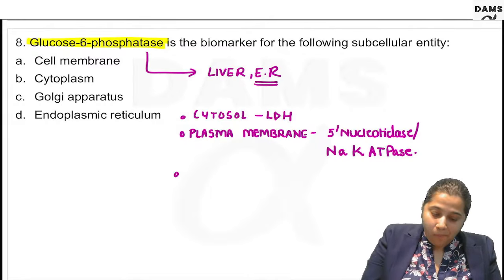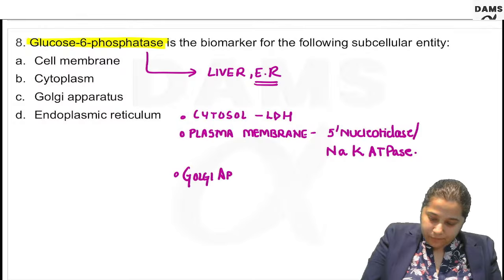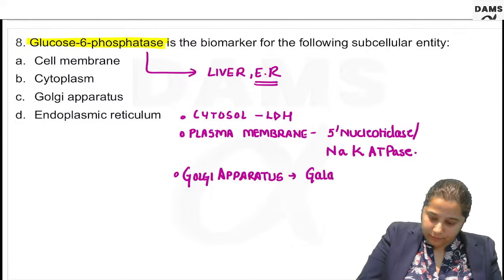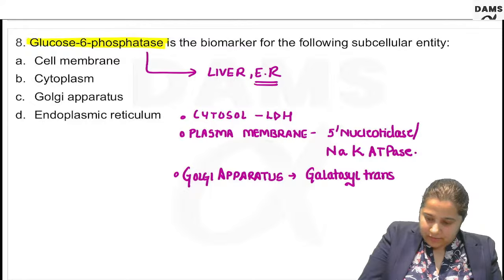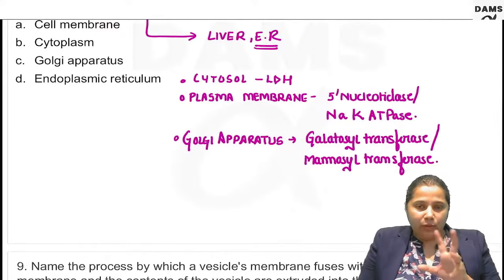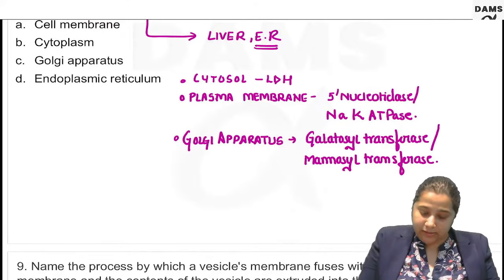For Golgi apparatus, we have galactosyl transferase, mannosyl transferase. These enzymes are found in the Golgi apparatus. They are responsible for cell sorting. They help in sorting of the proteins. The protein will undergo modification, that is done by these enzymes.